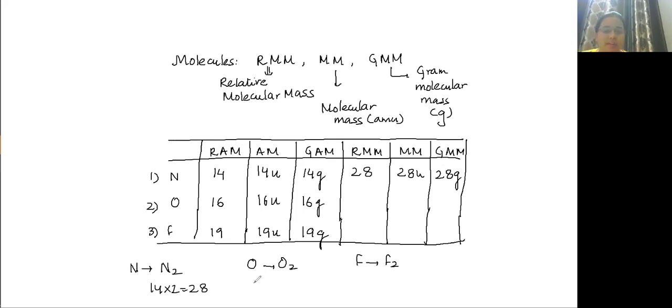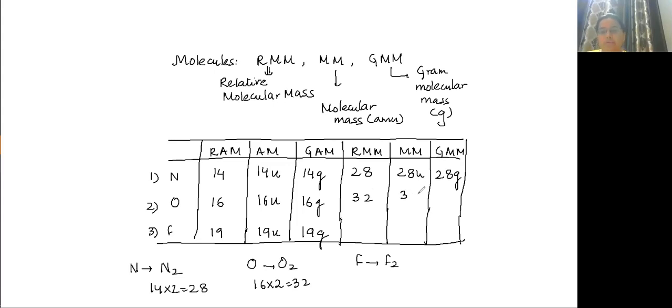For oxygen, tell me. It is 16, so 16 into 2, equal to 32.